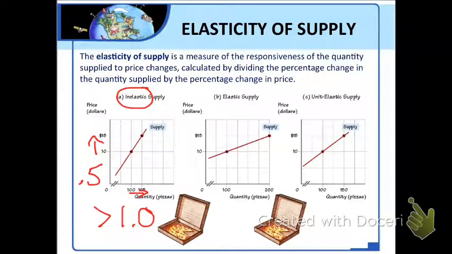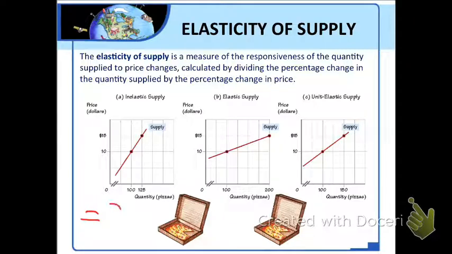That value is less than 1, so pizza supply in this case is inelastic. The most extreme case of inelastic supply is a vertical supply curve, which has a supply elasticity equal to 0, and we say that that is perfectly inelastic.